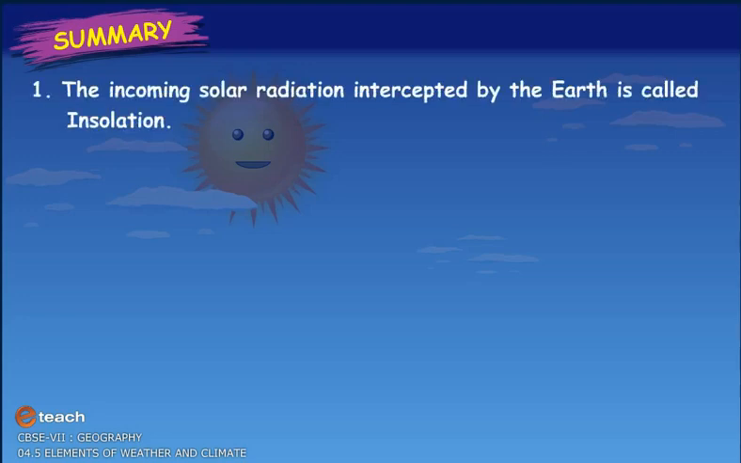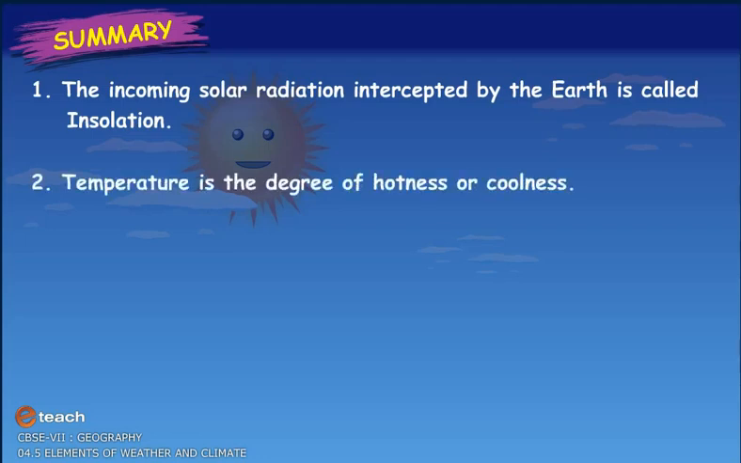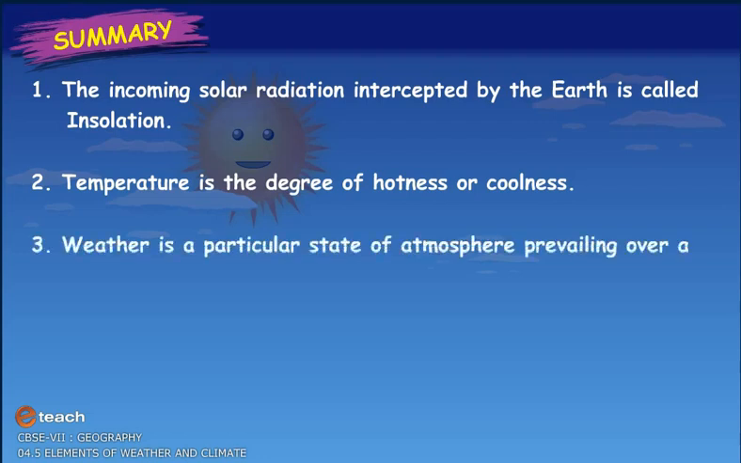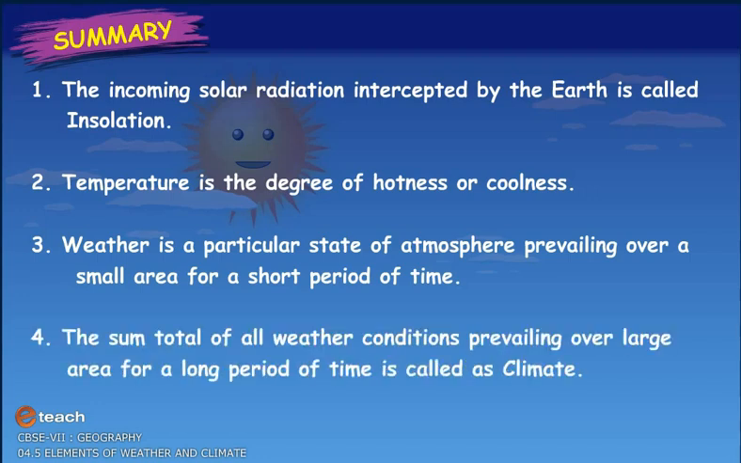Summary. The incoming solar radiation intercepted by the Earth is called insolation. Temperature is the degree of hotness or coolness. Weather is a particular state of atmosphere prevailing over a small area for a short period of time. The sum total of all weather conditions prevailing over large area for a long period of time is called climate.